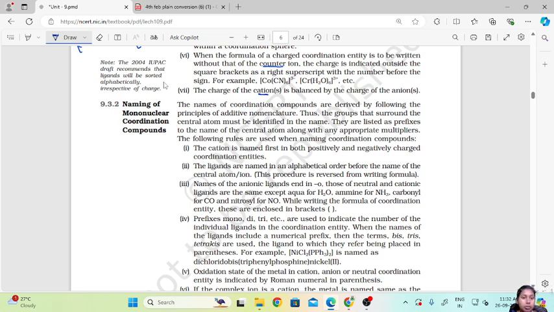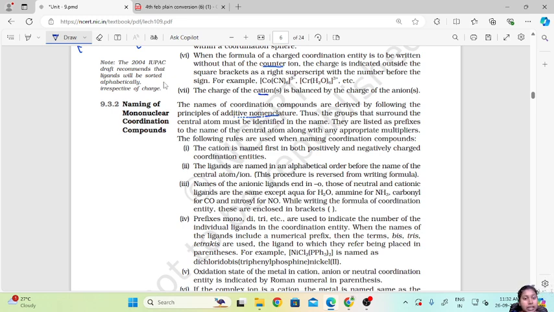The names of coordination compounds are derived by following the principles of additive nomenclature. Thus, the groups that surround the central atom must be identified in the name. They are listed as prefixes to the name of the central atom along with any appropriate multipliers. The following rules are used when naming coordination compounds. Now, let's see the rules.